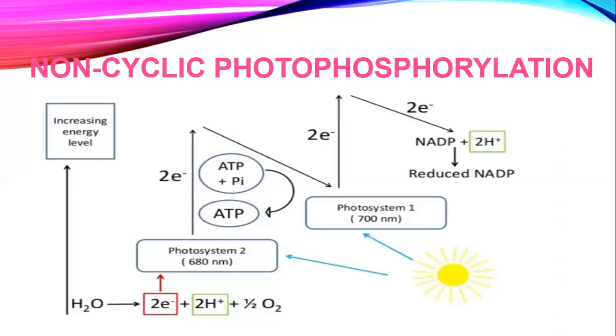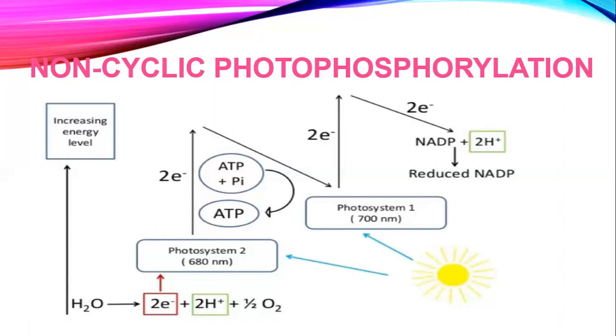Okay, once again electrons are captured by the electron acceptors and pass through a series of electron carriers. But in cyclic, photosystem 1 was there, from there the electron came out, passing through a series of electron carriers and then coming back to photosystem 1. But here, first of all, if you see in non-cyclic photophosphorylation, these electrons pass along the chains of electron carriers, and obviously once they have left their photosystems, they are positively charged. Now the photosystem has to take back its electrons.